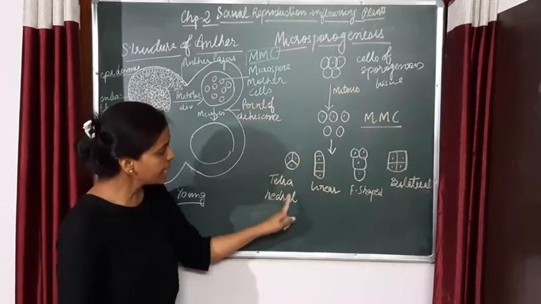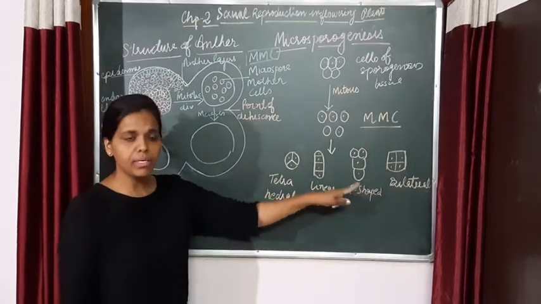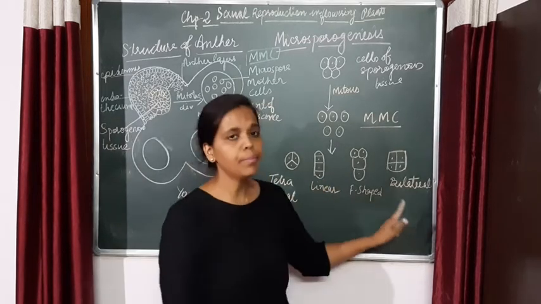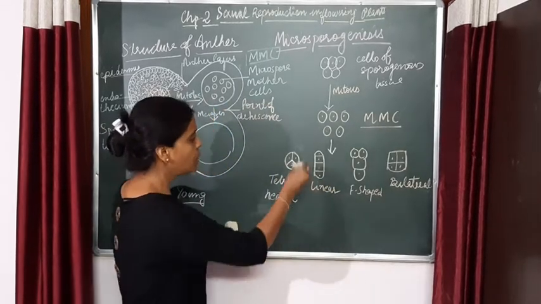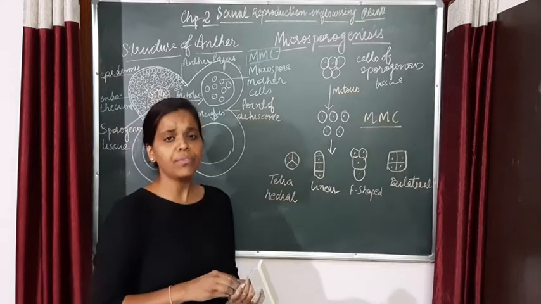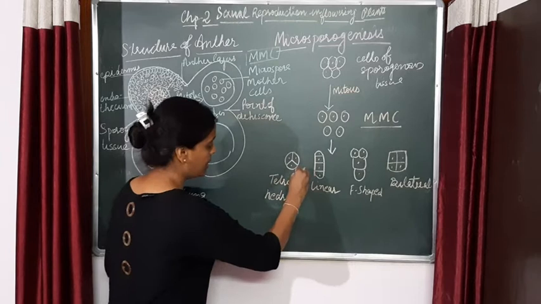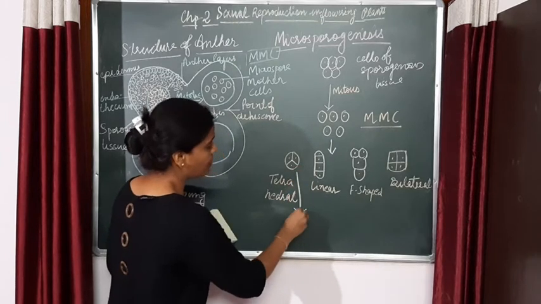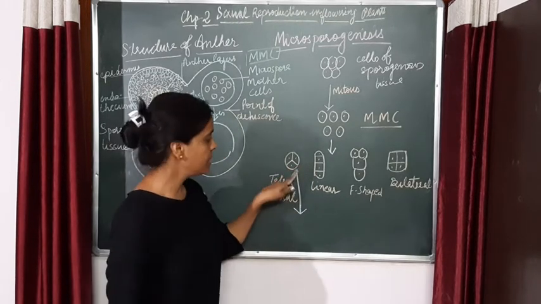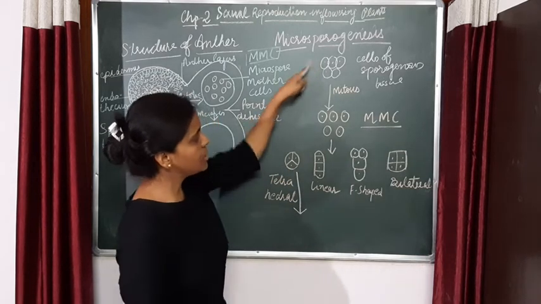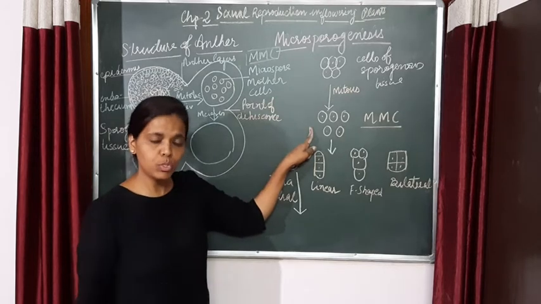So the tetrad can be tetrahedral, linear, F-shaped or bilateral. The most common kind of tetrad formed in flowering plants is the tetrahedral tetrad, so we will consider this type of tetrad. So where we were: the cells of the sporogenous tissue were giving rise to microspore mother cells.